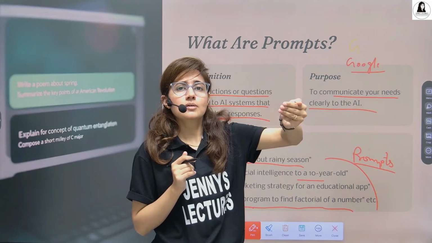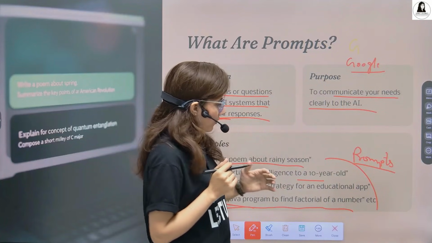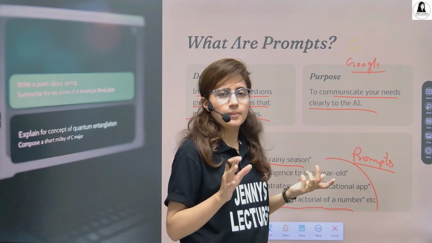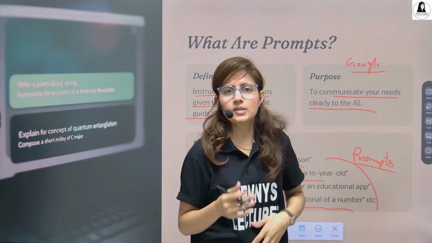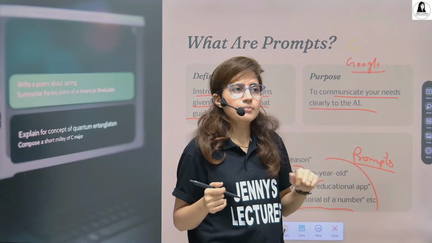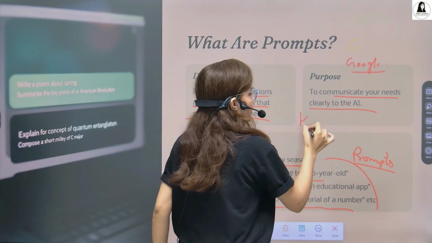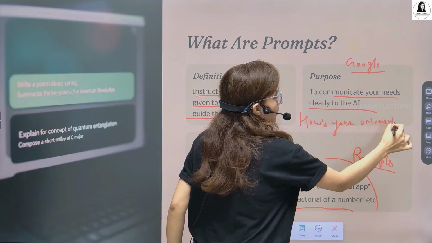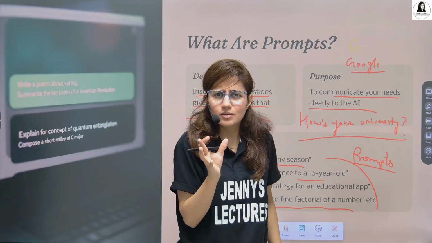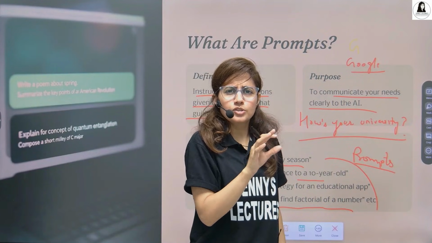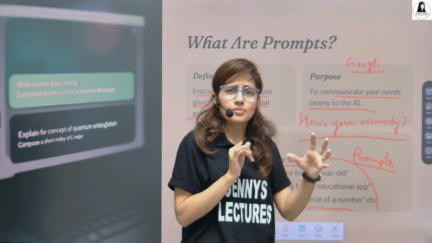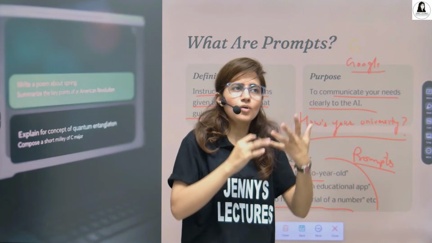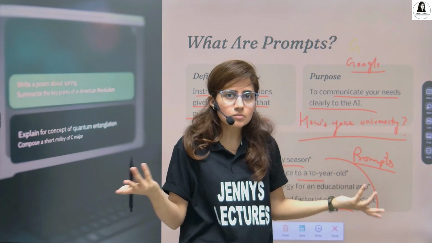Now, what is prompt engineering? Let's take one example. Suppose my friend is in a university or college, and I'm just asking in simple terms, how's your college? Or how's your university? The question is a little bit vague. Now she is not able to understand the question, or in what context I'm asking this. In the context of student life or a faculty perspective, or the environment, or what exactly I want to ask. How's your college?